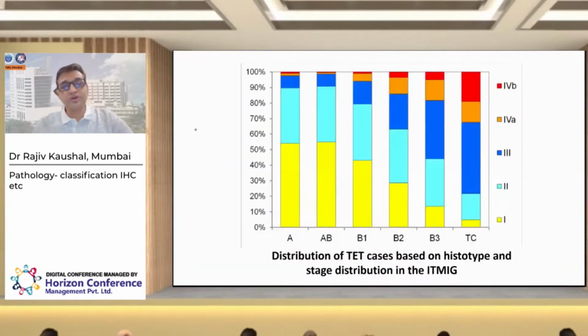So next is about how the classification of thymomas impacts the staging. If you see the early stage tumors, they are predominantly type A thymomas, whereas in the thymic carcinomas we very rarely see early stage cancer, and that also applies as we move from the B1 to B3 thymomas.